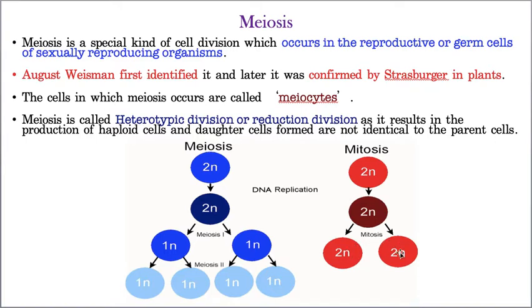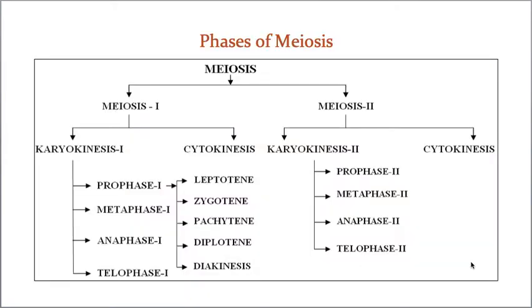That means these two are exactly identical to the parent cell, whereas the meiotic daughter cells are not identical to the parent cell. That's why meiosis is called reduction or heterotypic division, whereas mitosis is called equal or equational division. Hope you understood.